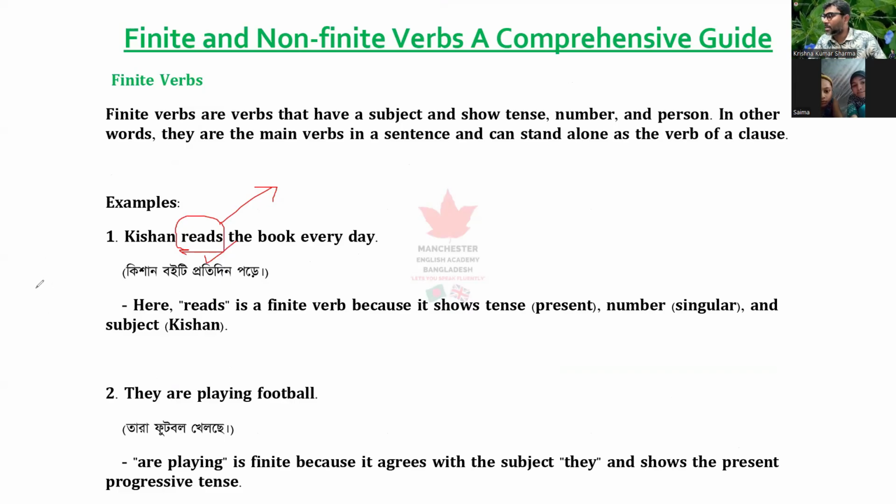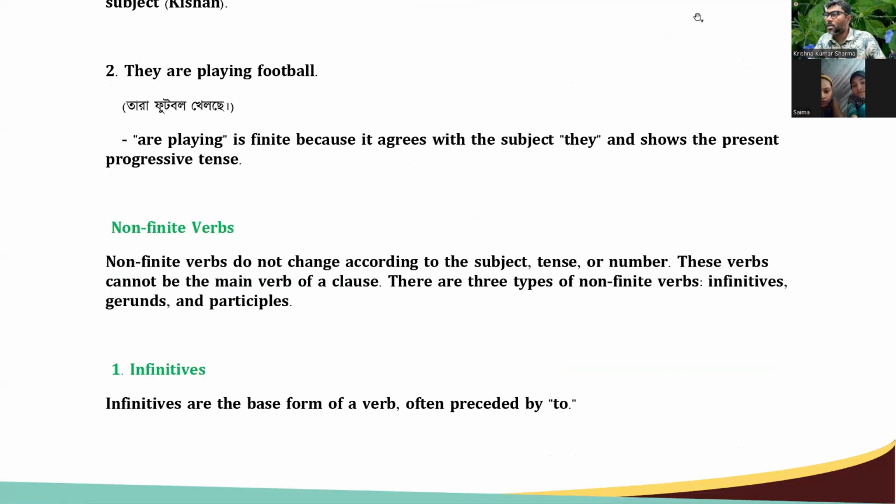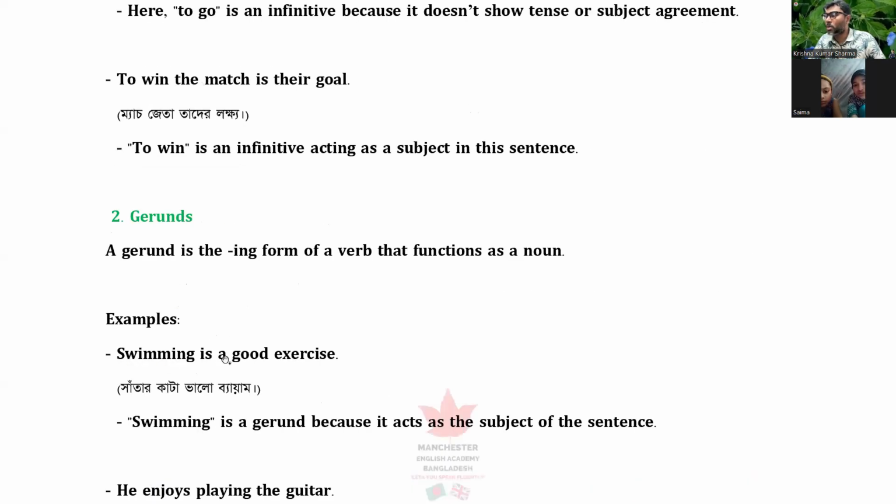And let me show you a non-finite verb. Swimming is good exercise. You can see swimming is a verb, and is is another verb, right? But swimming is not really a verb.